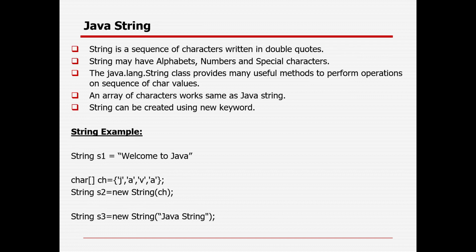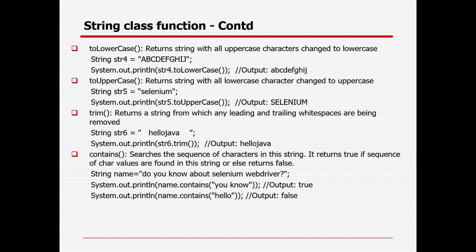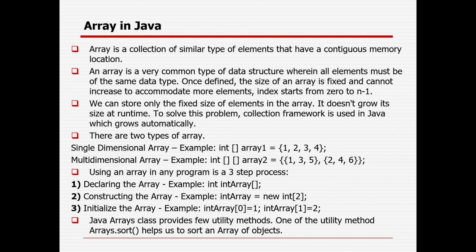Object and classes. An object is a real-time entity which has state and behavior, and a lot of similar objects form a class. A string is nothing but a sequence of characters. There are a lot of important methods available in the string class. You can concatenate, get the length, replace, change to uppercase or lowercase, remove white spaces, check whether the content is empty, startsWith, endsWith, and you can also get a substring. These are the important methods, and there are a couple of other methods available in the string class.